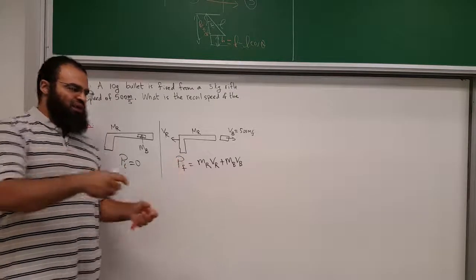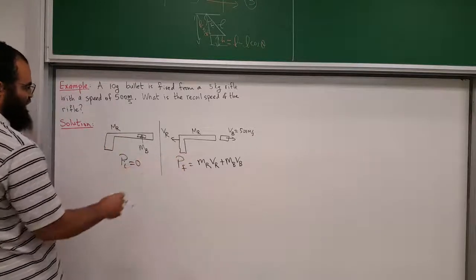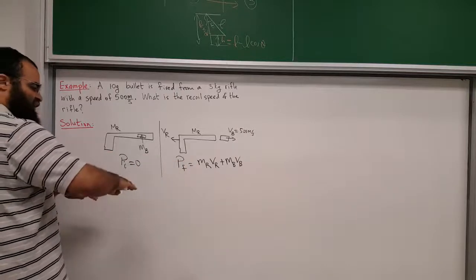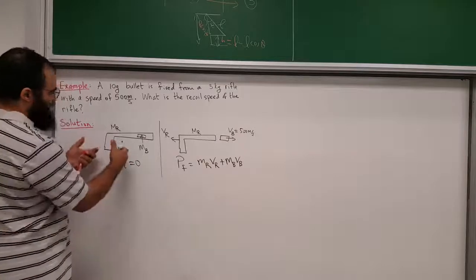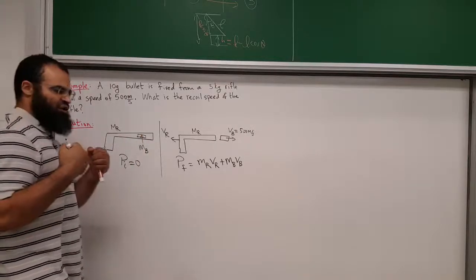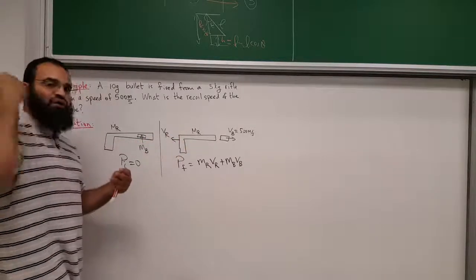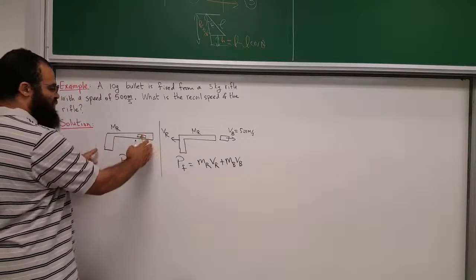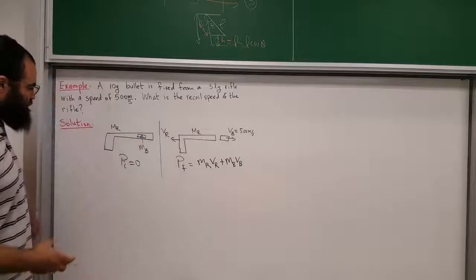Imagine you pull the trigger and nothing is holding the rifle, like it's on a frictionless table. You pull the trigger, the bullet goes this way and the rifle would go that way. Now, of course, there is a person holding it. When the rifle recoils, the person applies a force this way to stop the rifle from going too far. So we're not talking about that. Just have in your mind a bullet and a rifle. The bullet goes to the right, the rifle goes to the left.